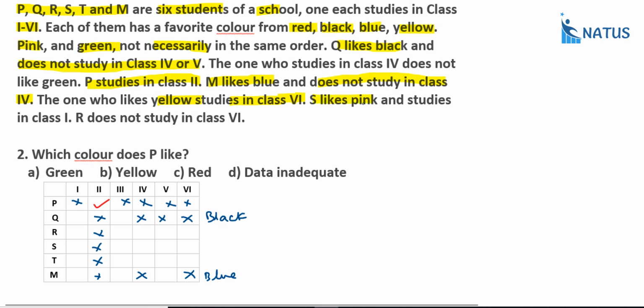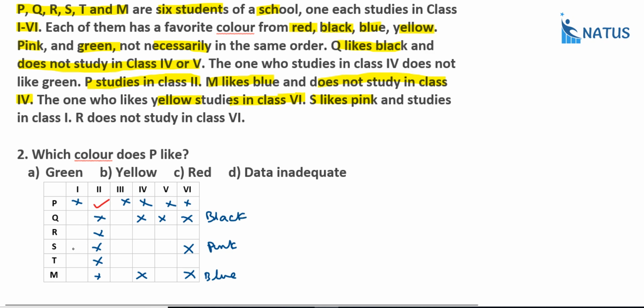S likes pink. So what is the meaning of this statement? S does not study in 6th class. Why? Because the person who studies 6th likes yellow.